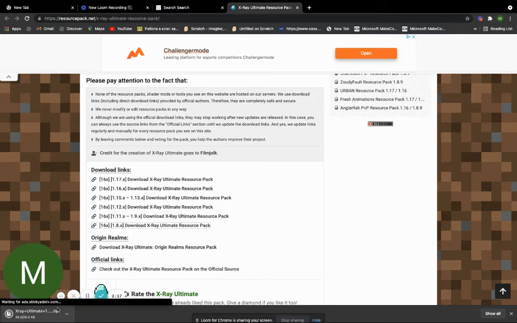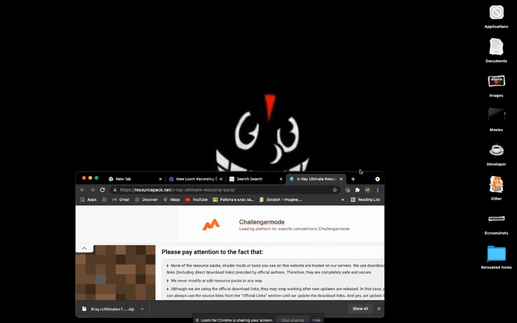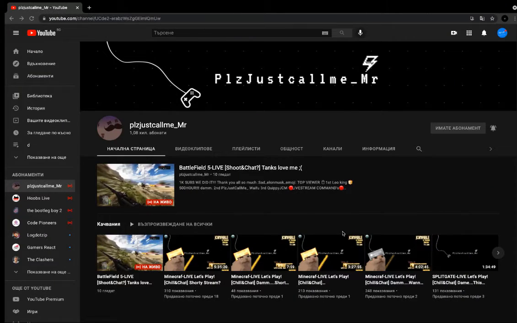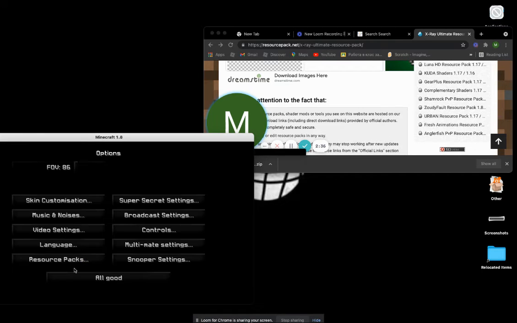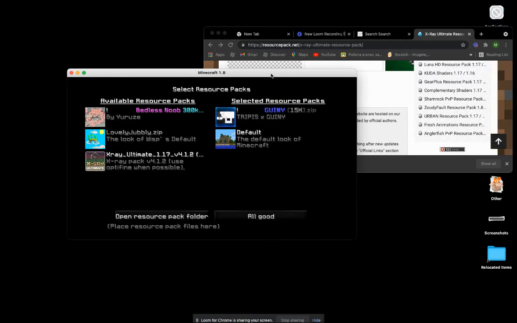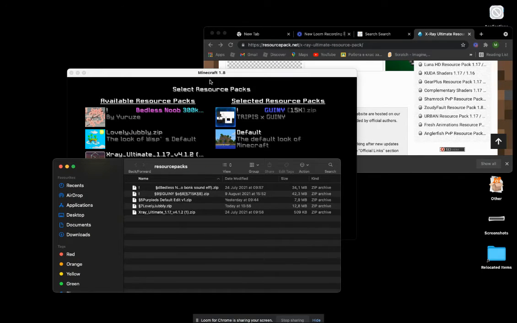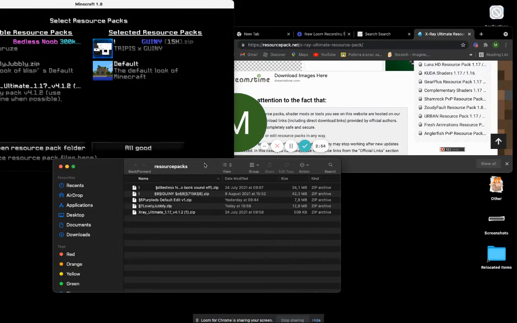Then it is ready. I'm going to click over here, and some people don't understand why, but I'm going to my Minecraft and do the exact same thing, but I click options, resource pack, and open the pack, because why not? Click open resource pack folder, or if you're on 1.17 or 1.16, you should drag it over here and it's done.